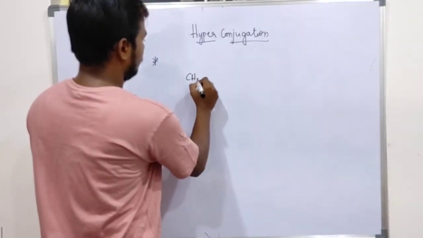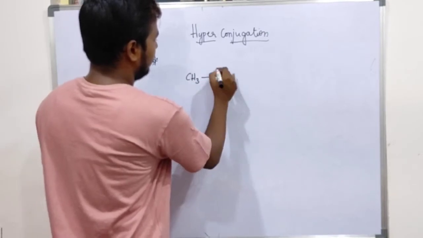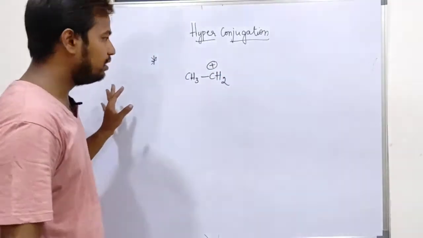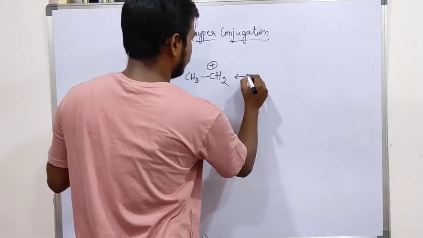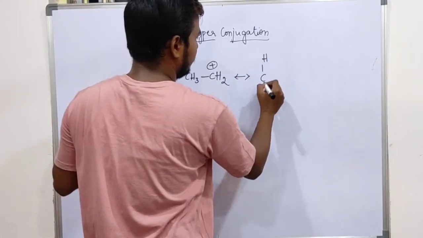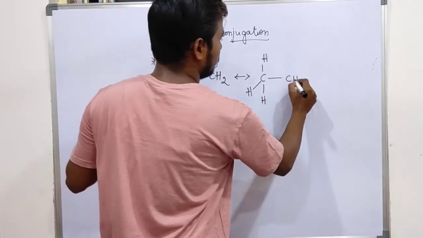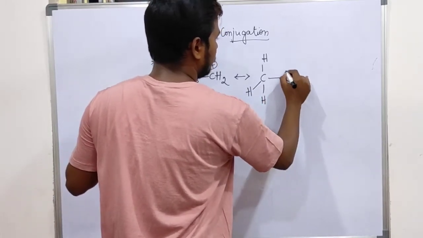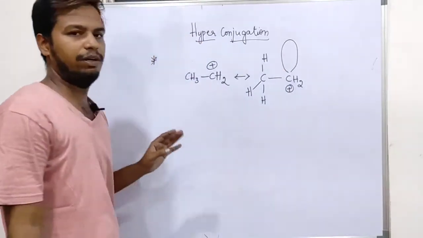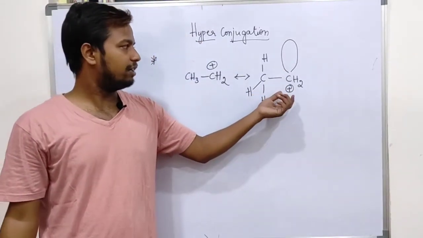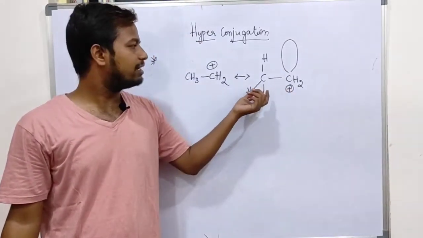Let's check. I am taking this species as an example. It is a carbocation, so I can write that as CH3, CH2 carbocation, with an empty p orbital. That empty p orbital receives electrons from the adjacent sigma bond.